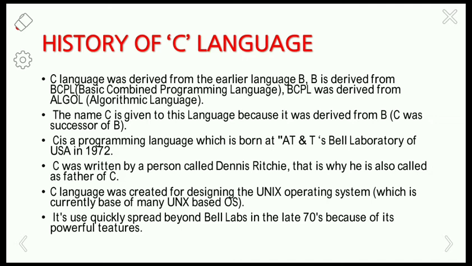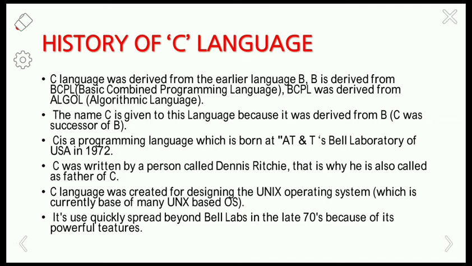The main purpose was to work on the Unix operating system, and it is a general purpose programming language. It is closely associated with the Unix system, but the language is not tied to any operating system or machine. It is a system programming language and useful for writing compilers and operating systems.